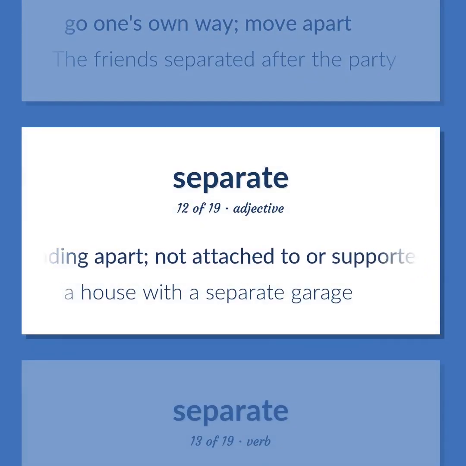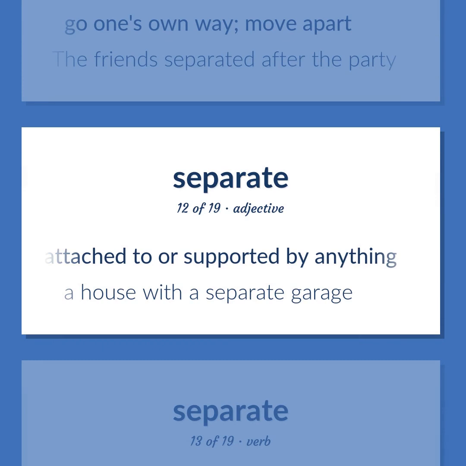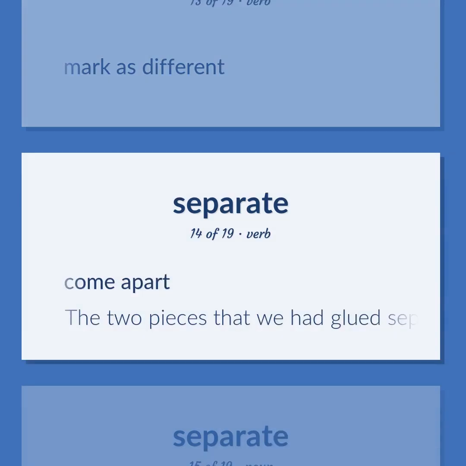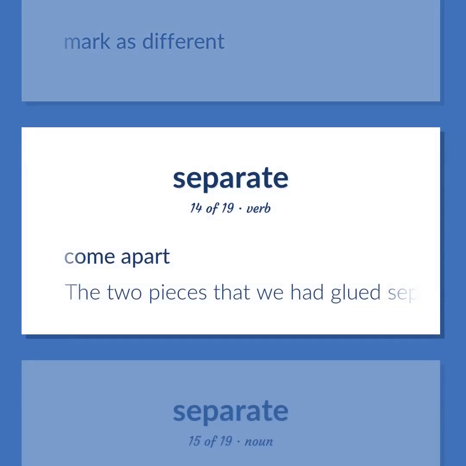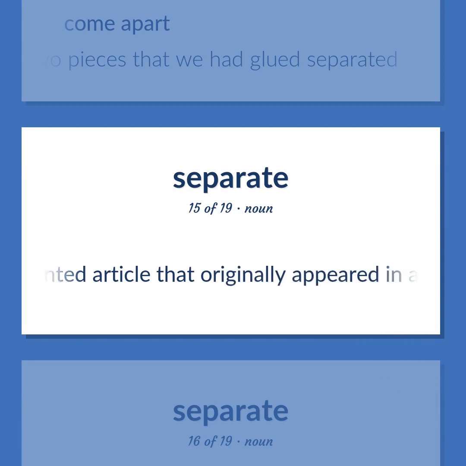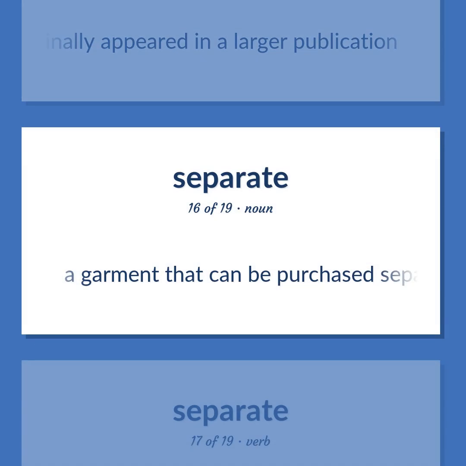Standing apart. Not attached to or supported by anything. A house with a separate garage. Mark as different. Come apart. The 2 pieces that we had glued separated. A separately printed article that originally appeared in a larger publication. A garment that can be purchased separately and worn in combinations with other garments.